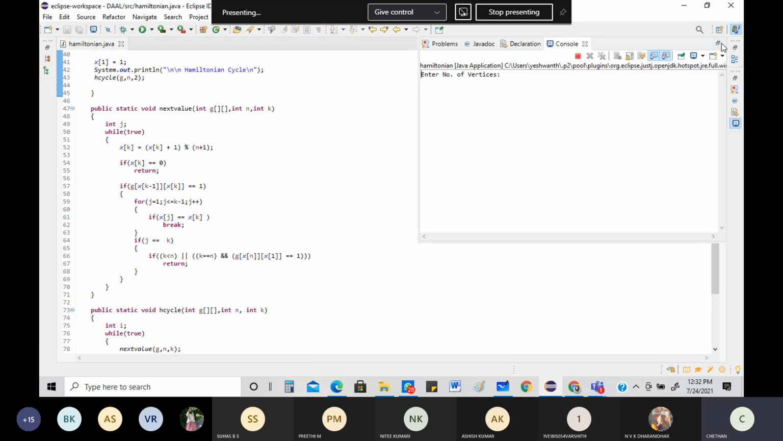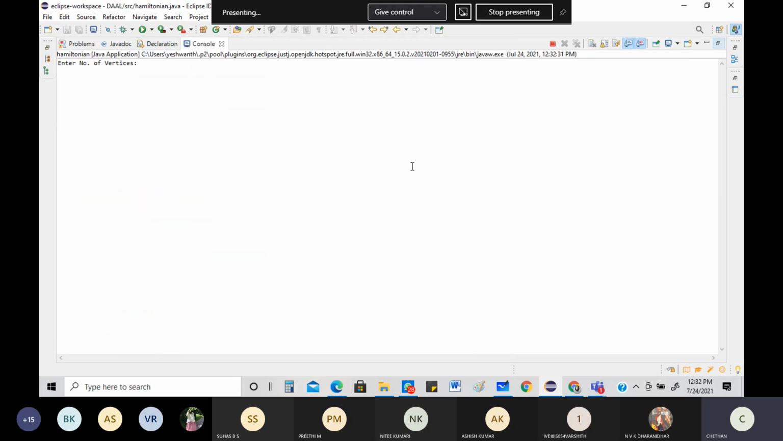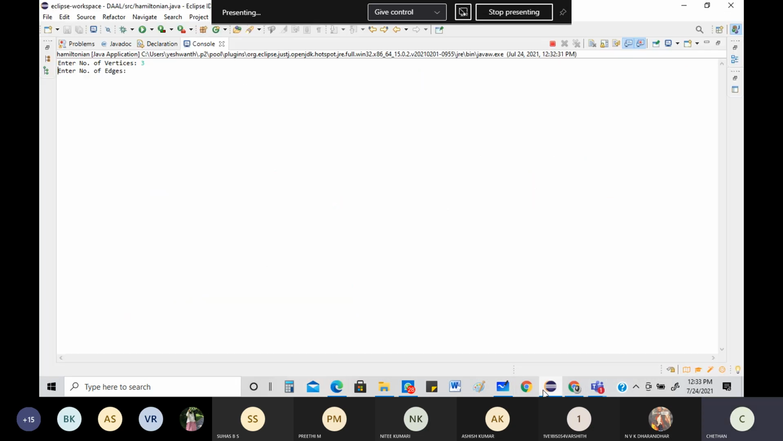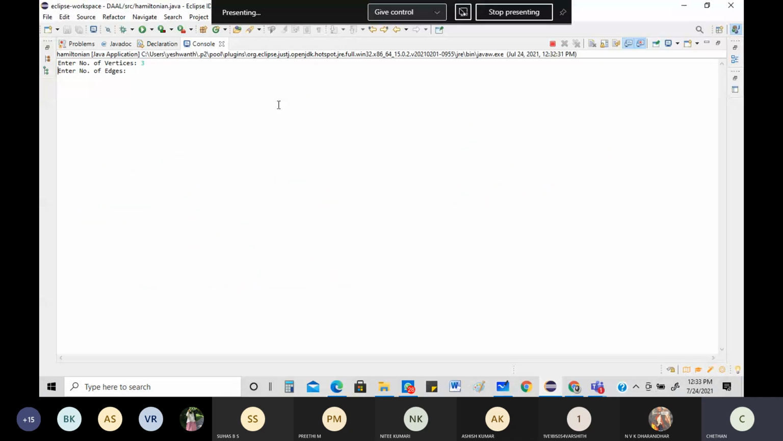You can see very clearly the output that's going to come. See, it's asking for the number of vertices. The first thing I need to worry about is the number of vertices. So I'm going to give that. What is the number of vertices? We have 3. I'll say enter. Then it's asking for edges, right? It's asking for number of edges. So 3. Vertex also 3, edges are also 3. So I'll give that 3.